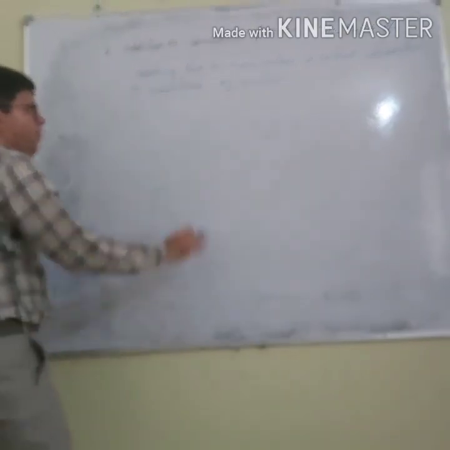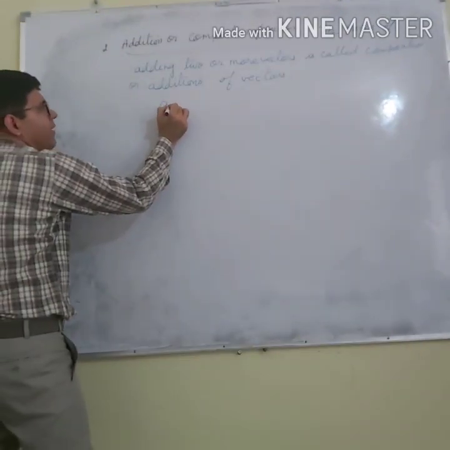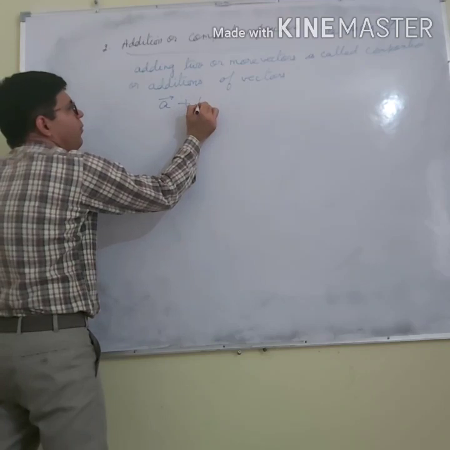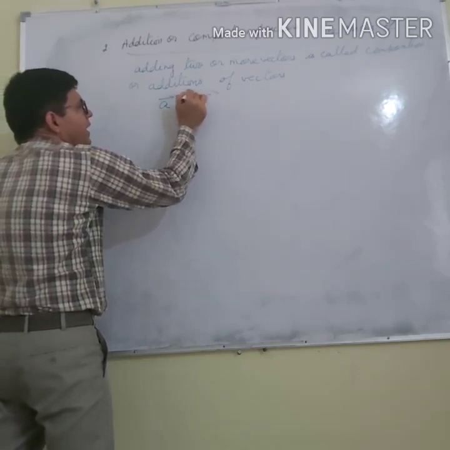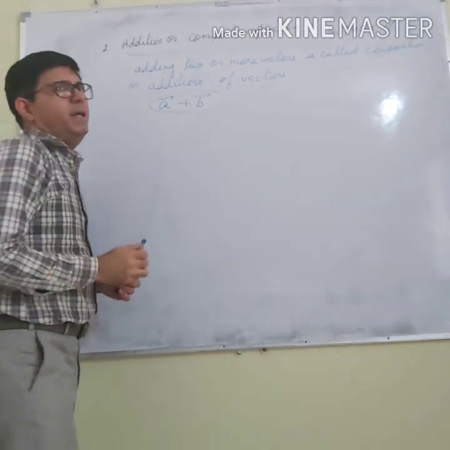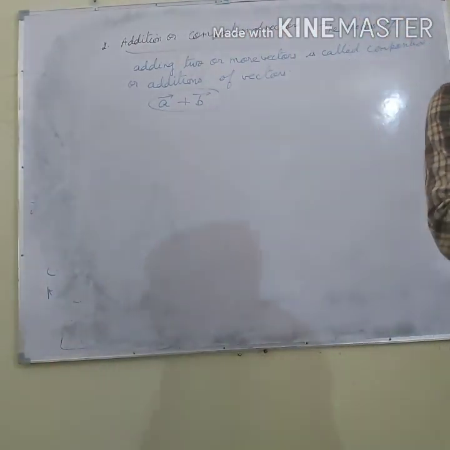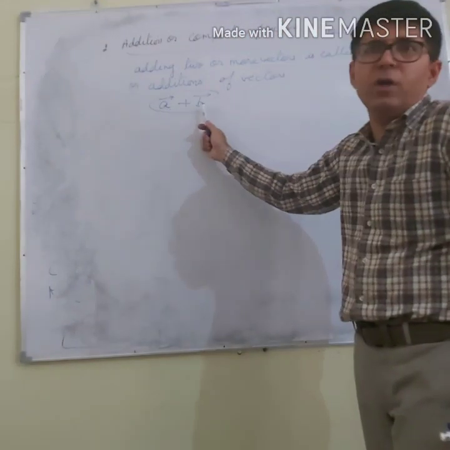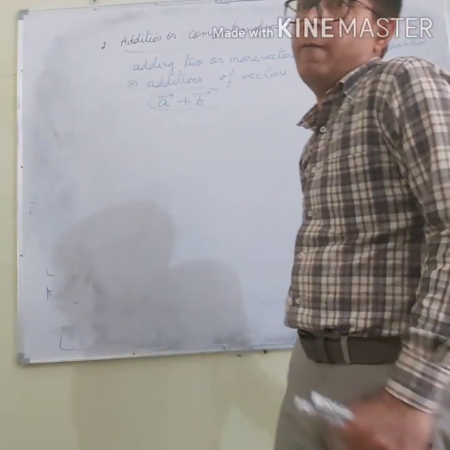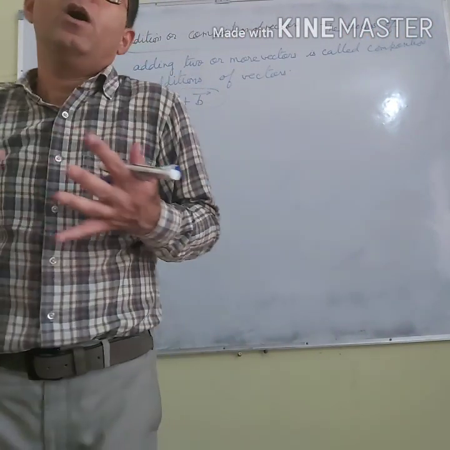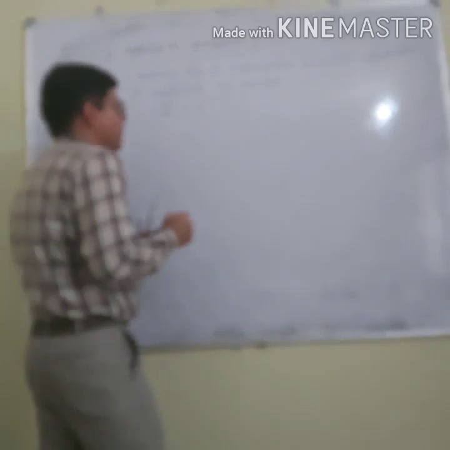Let us say I have the vectors A and B. When I add A and B, this process is called vector addition of A and B, or the composition of A and B. Now the question is, what will the result be called?